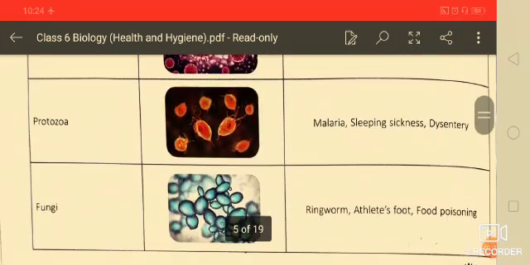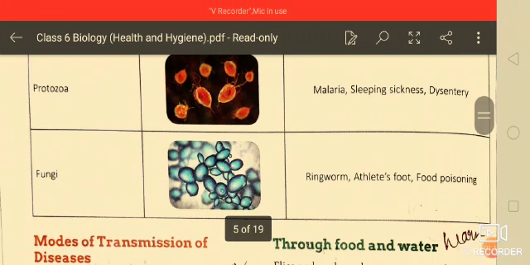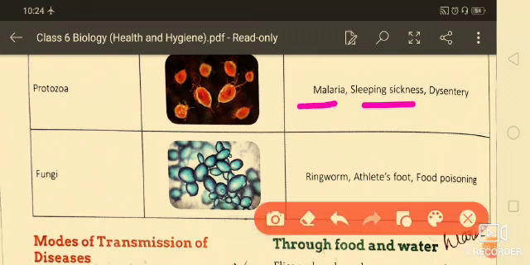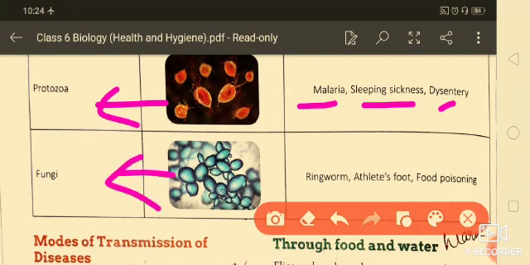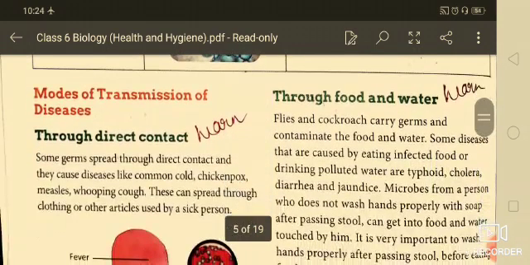Next are protozoan diseases. You know them very well: malaria, sleeping sickness, dysentery. These are the protozoan diseases, which means they spread through protozoa. And fungi spread diseases like ringworm, athlete's foot, food poisoning, etc.